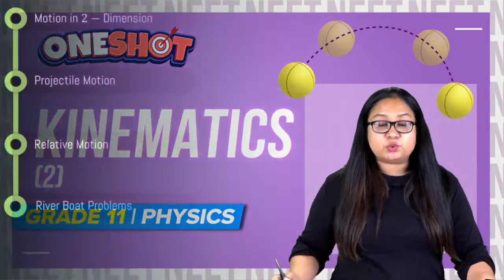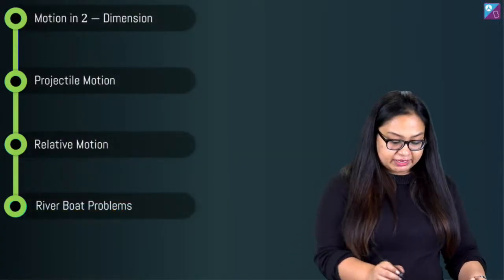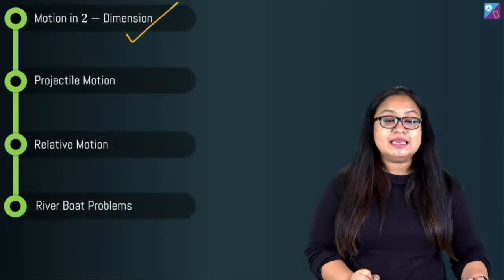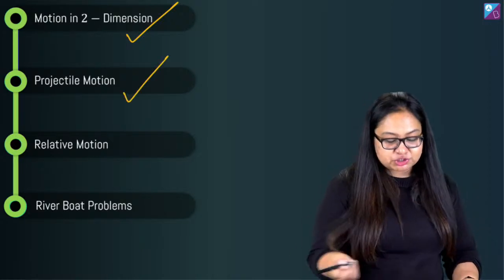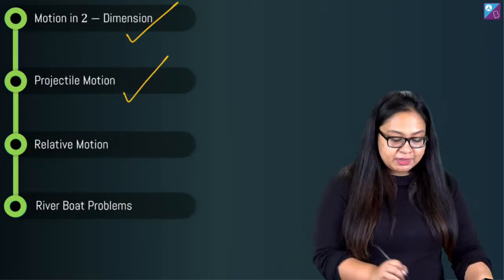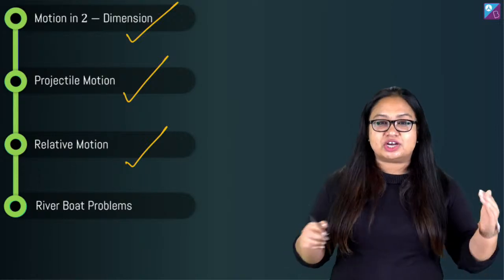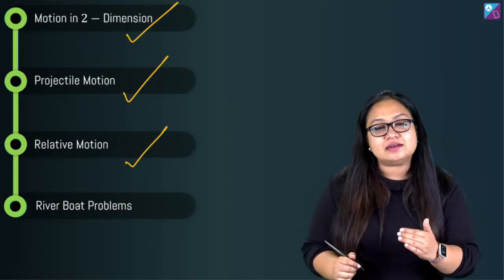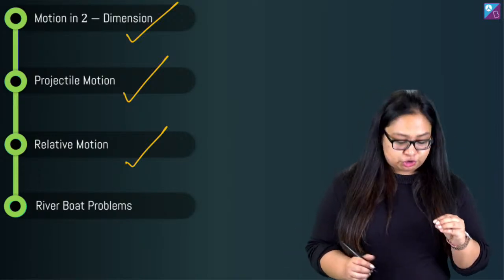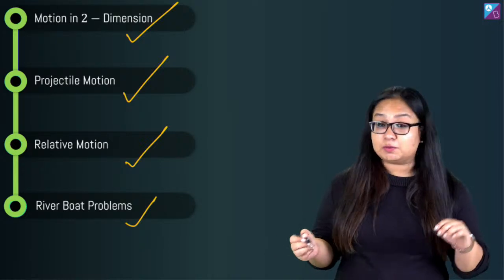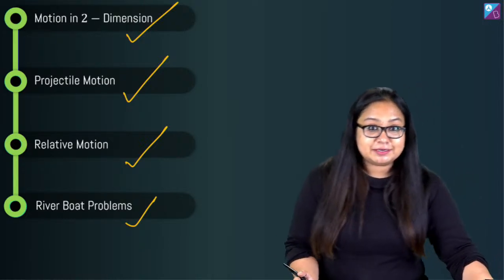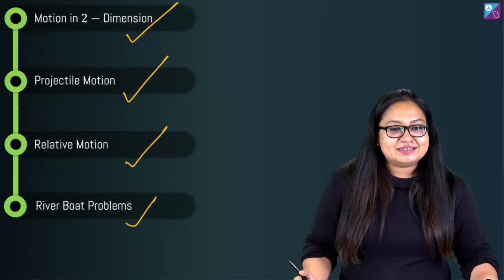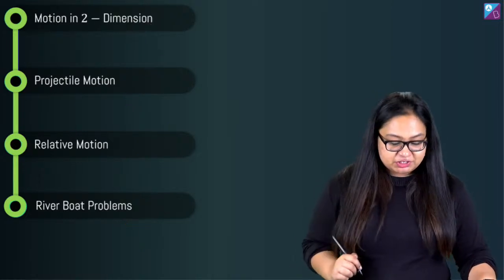In today's session, as I told you, we're going to start with motion in two dimensions. In motion in two dimensions, there is a particular kind of motion, projectile motion, that is really, really important. Then we'll start with relative motion, general relative motion, and then one particular case of relative motion, which is riverboat problems. Riverboat problems come a lot and are pretty important in NEET, right? All right, let's go. Let's start with the first one.